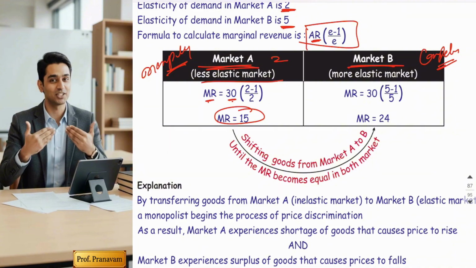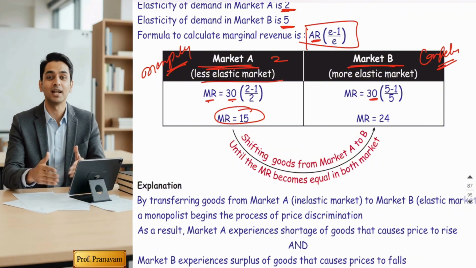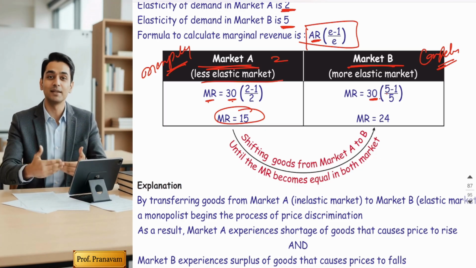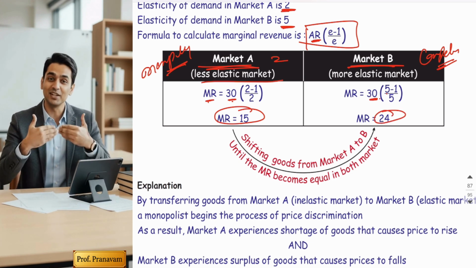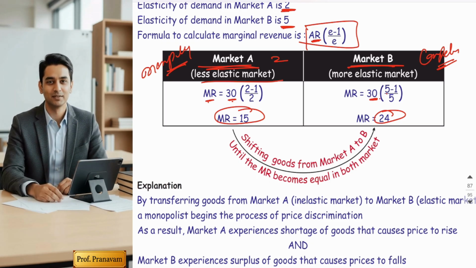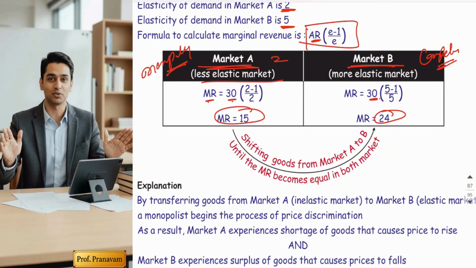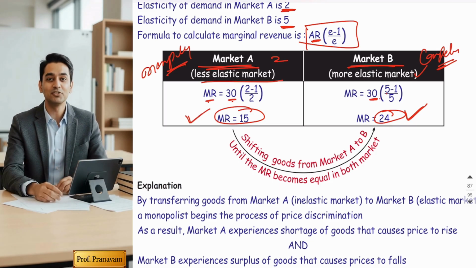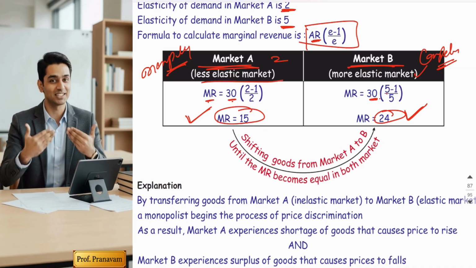In market B, let's calculate MR. 30 is my price, right? And in market B, elasticity is 5. So 30 × (5 − 1)/5, marginal revenue is 24. So if you look at both markets, despite the price being the same, 30 and 30, the marginal revenues are different. The conclusion is that in an elastic market, marginal revenue is always greater, and in an inelastic market, marginal revenue is lesser. Okay, hope you got it. Yes, sir, you understood the calculations?